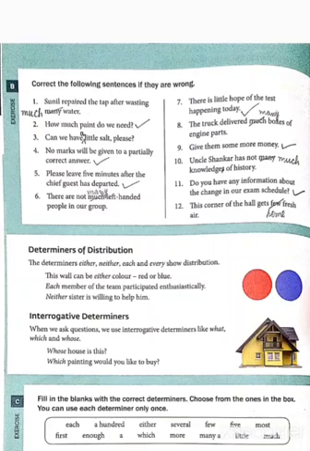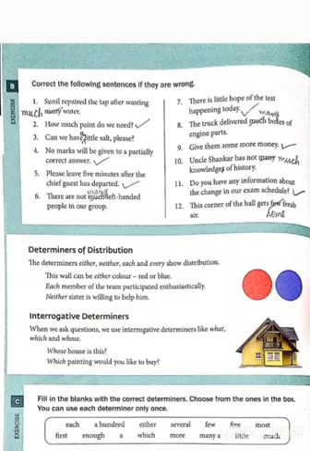Okay, each is used when members of a set are considered individually. The verb used is singular. Each person got his share. In other words, each is used for two or more persons or things. And every is used when a large but indefinite number of people or things are considered individually. Every is stronger than each. In other words, every is used for more than two persons or things.